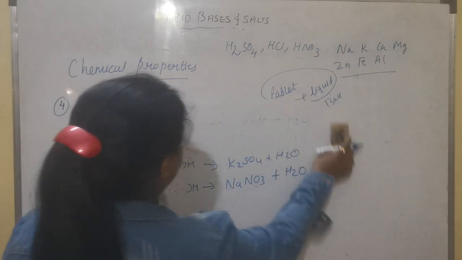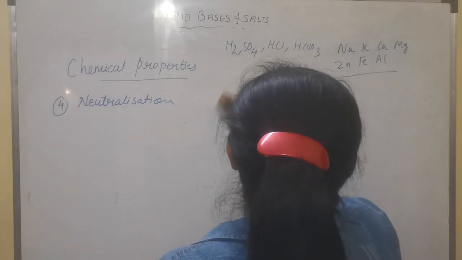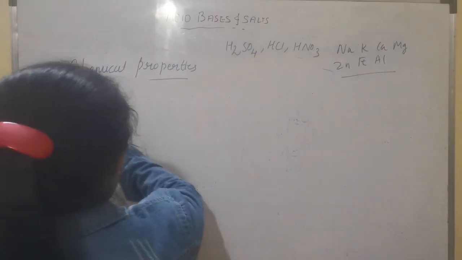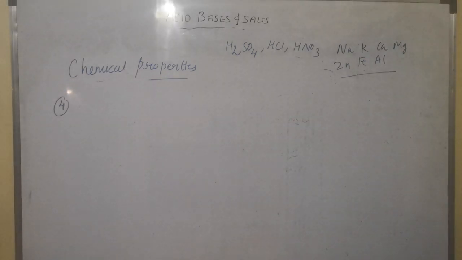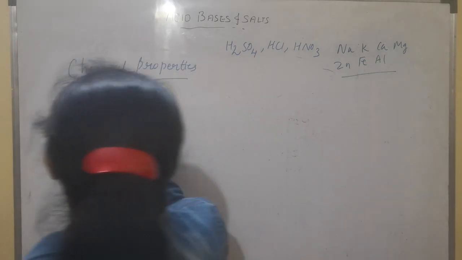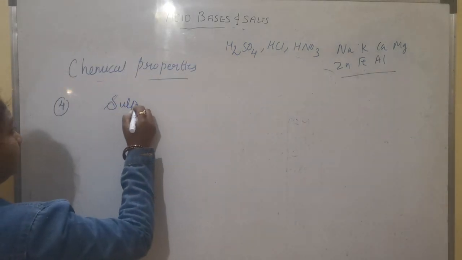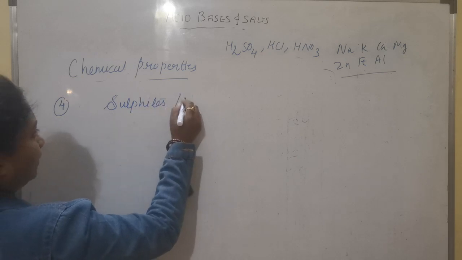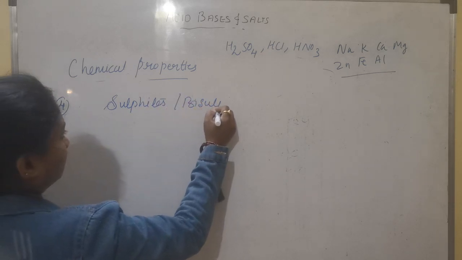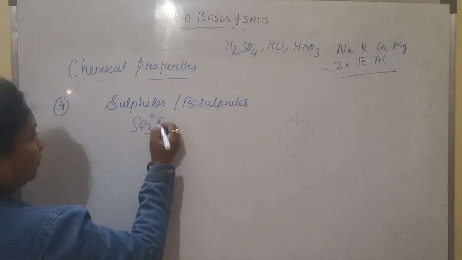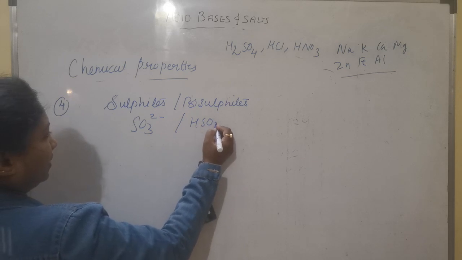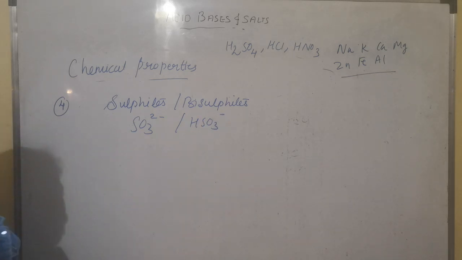Now the fourth reaction is with sulfites and bisulfites. Sulfite is a polyatomic group, and bisulfite is HSO3 minus.